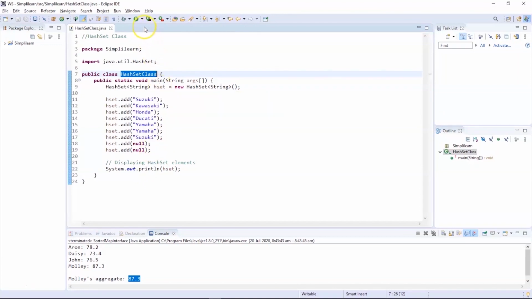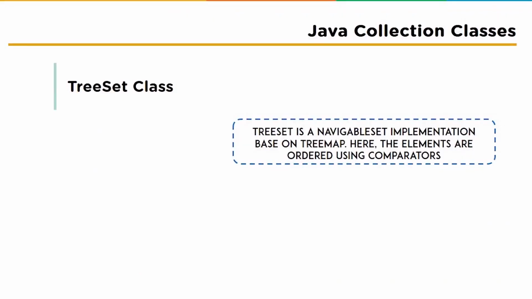Moving further, we will deal with the next type of class, which is the tree set class. A tree set class is a navigable set implementation based on a tree map. The elements are ordered using their natural ordering or by a comparator provided at set creation time, depending on which constructor is being used. This implementation provides guaranteed log(n) time cost for the basic operations such as add, remove, and contains. Note that the ordering maintained by a set, whether or not an explicit comparator is provided, must be consistent with equals if it is to correctly implement the set interface.